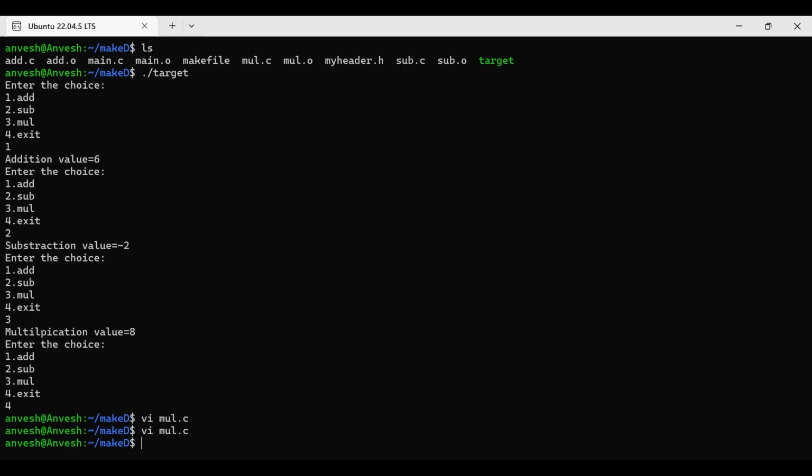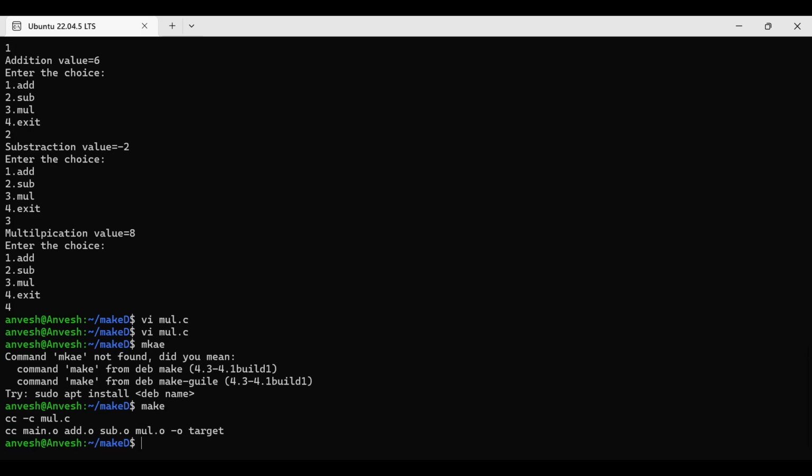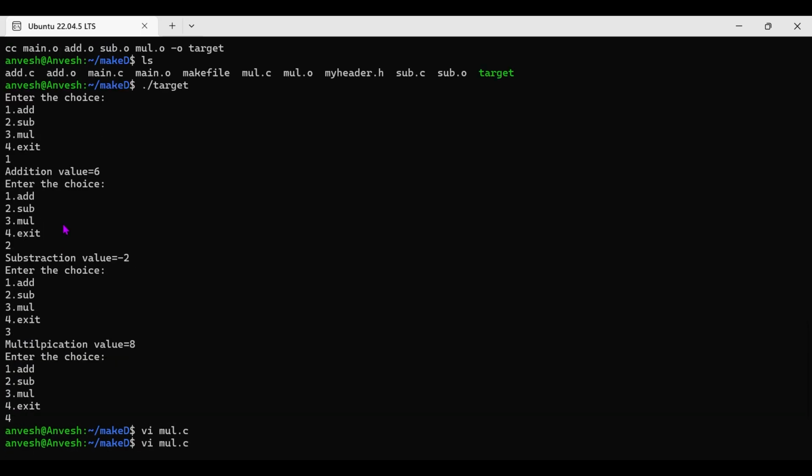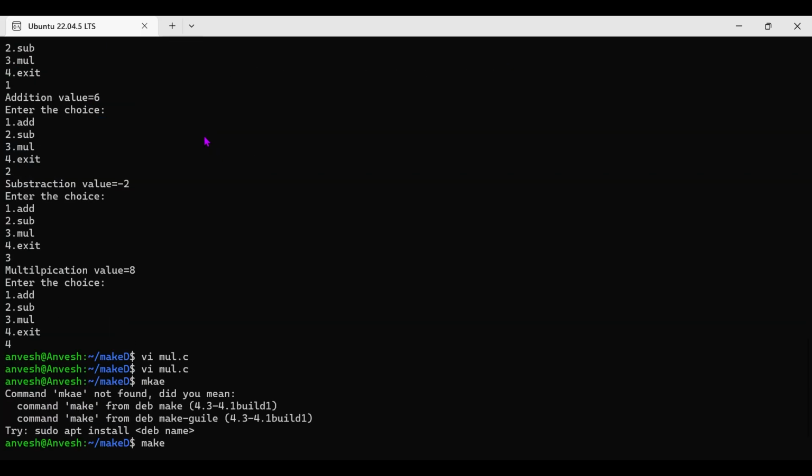Now I am not compiling all the files. Simply I am running make. See, I gave the wrong command, make. Now it's compiled. See here, previously it compiled all the files: cc add.c, sub.c, mul.c. After that it runs this. See, main.o and the others are on top, but add.c and sub.c, and below that this statement is in the Makefile. I think you people got why I am writing the target on top.